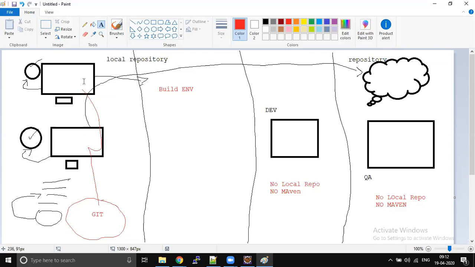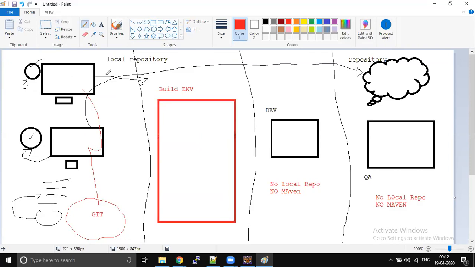So once you're done with your local code, you will push the code into Git. Then we will have one more system, which is your build system. What it will do is take the code from your Git and try to build your code. While building your code, it will download the repositories.